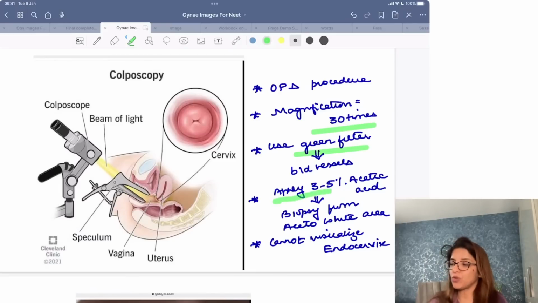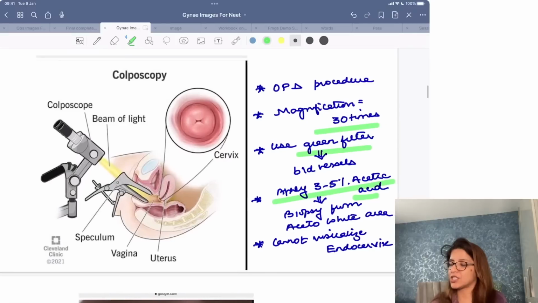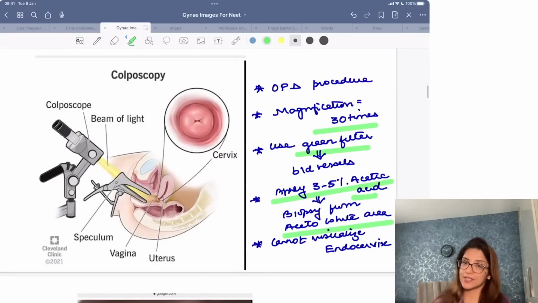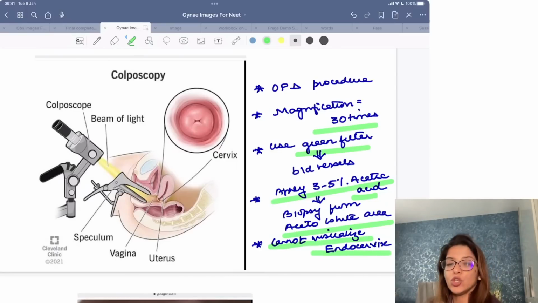Then you are going to apply 3 to 5% acetic acid, and you are going to take a biopsy from acetowhite areas, right? Wherever there are white areas, you are going to take a biopsy from those areas. Please remember, with a colposcope you cannot visualize the endocervix, right?